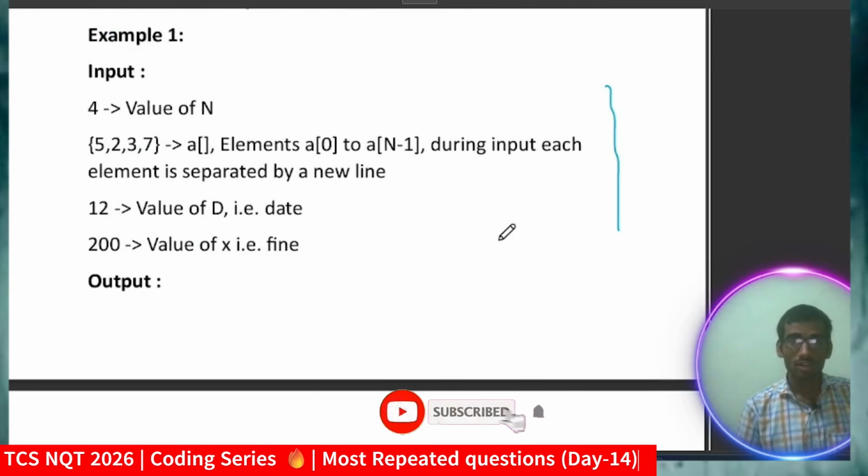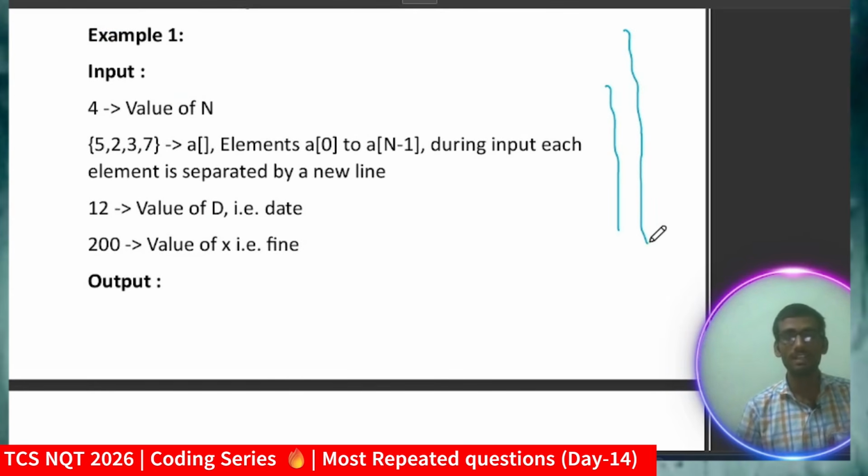So I will suggest that after getting the gist of the question and example, pause the video, open any online compiler or notepad and try to write the code from scratch and analyze yourself whether you come to the logic or not. Even brute force doesn't matter, but you should be able to write the solution by yourself. The purpose of this video is not to just watch it like Netflix or any web series. You have to do hands-on. That is the important thing. So don't just go through the video, you have to practice and do hands-on too.